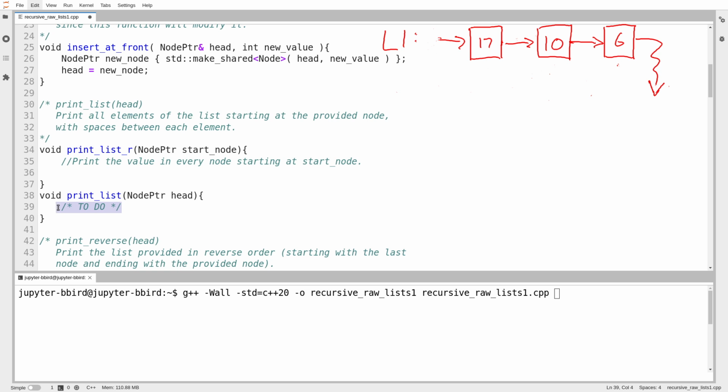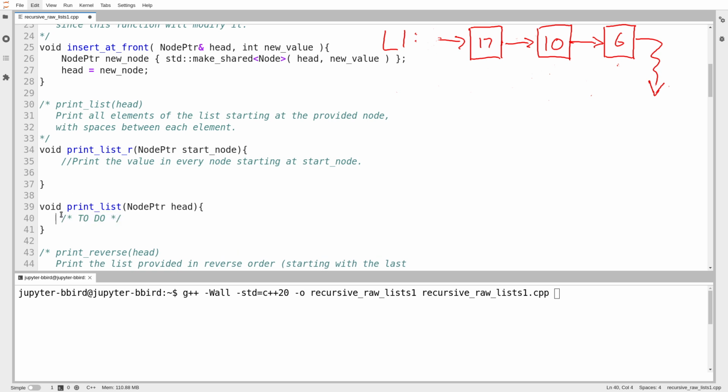Okay, how do I print the entire list then? If you give me a head pointer, how do I print out the entire list? Well, this seems sort of easy. And you might look at this and say, well, why have I decided to break it down this way if it seems like such a trivial change? First, I say print out every node starting at the head node. And then I'll print out a new line, because I'm done printing out the entire list.